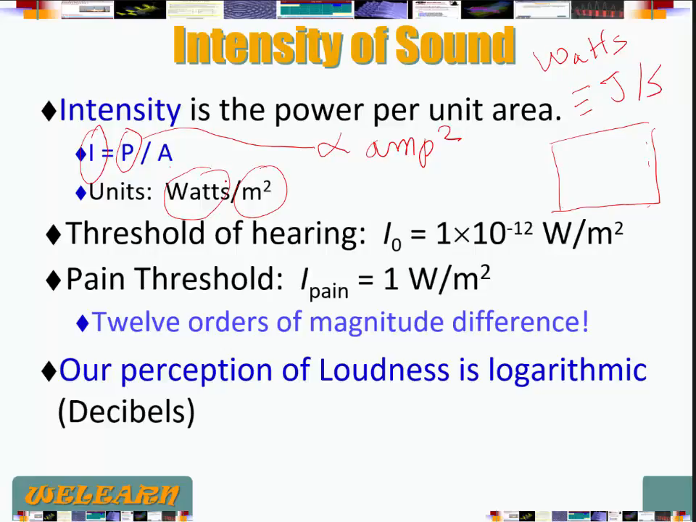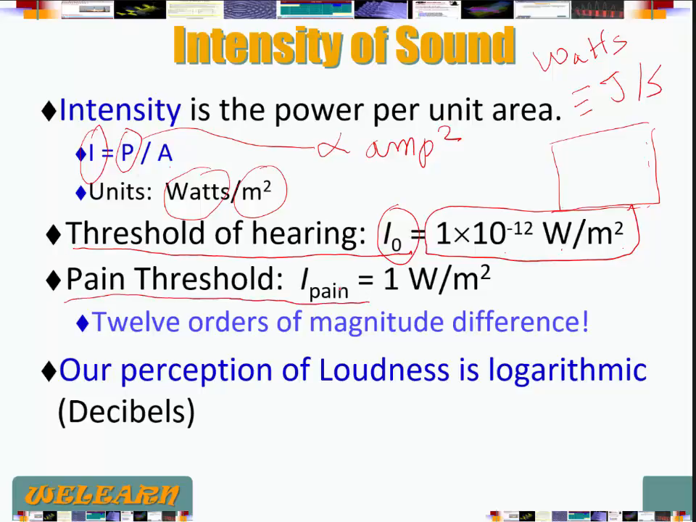As a guidance, we have what's called the threshold of hearing. That's the minimum sound that we can hear, I sub 0. It is 1 times 10 to the minus 12 watts per meter squared. On the opposite side, we have what we call the threshold of pain, something painful to hear, and that's 1 watt per meter squared. Look at the orders of magnitude. We go from 10 to the minus 12 to 1. That's 12 orders of magnitude difference.